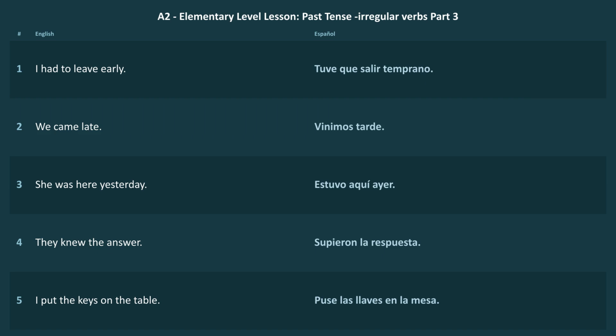Tener became tuve, estar became estuve, venir became vine, saber became supe, poner became puse, poder became pude, and querer became quise. Listen to that rhythm. Tuve, estuve, vine, supe, puse, pude, quise. A lot of them feel short and punchy. That's a memory trick already. In the simple past, these verbs often sound compact, like little action snapshots. Boom, it happened.